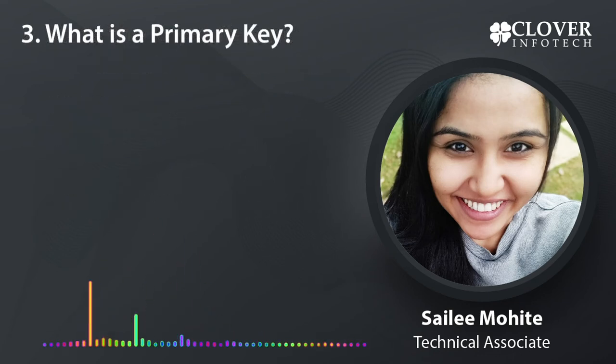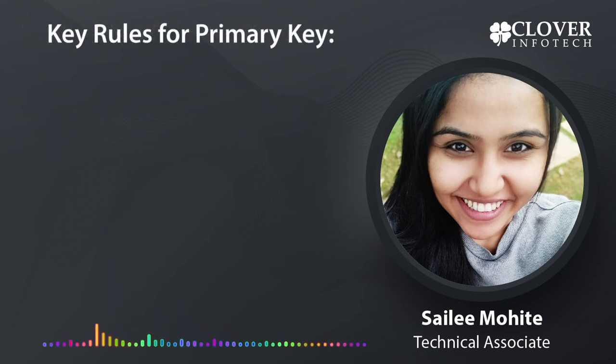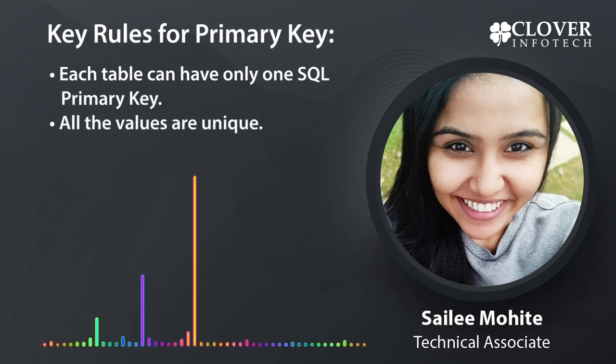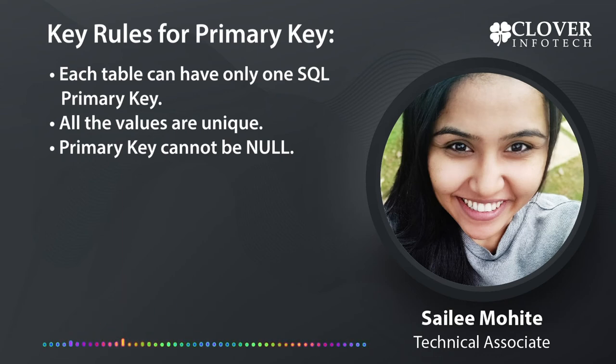A primary key is a column or a set of columns that are unique. In other words, every value is unique for a primary key. Some key rules for primary key are: each table can have only one SQL primary key, all the values are unique, and primary key cannot be null.